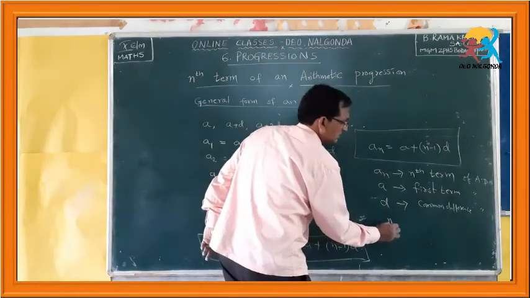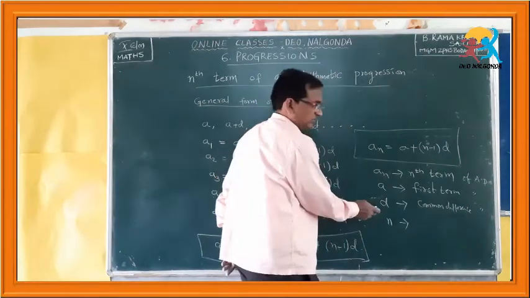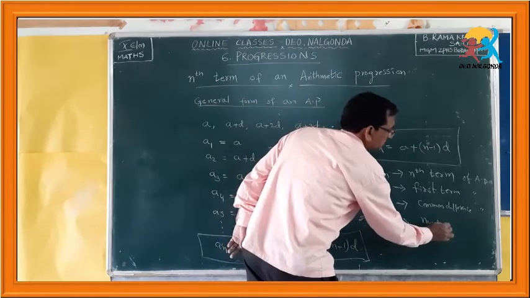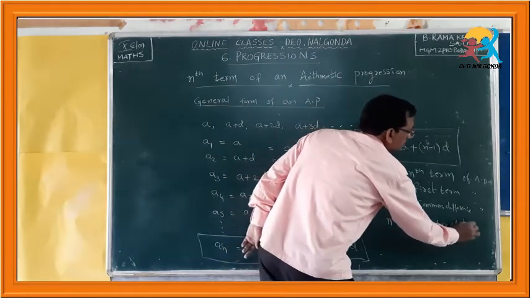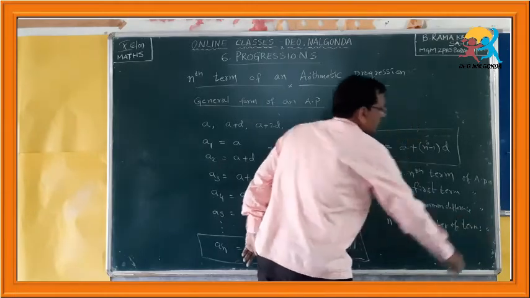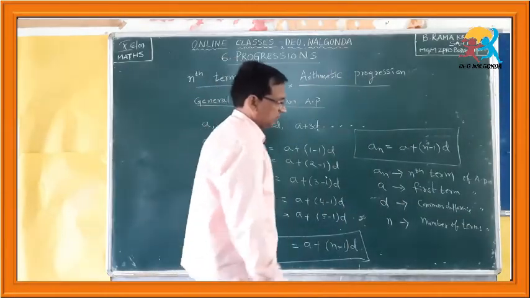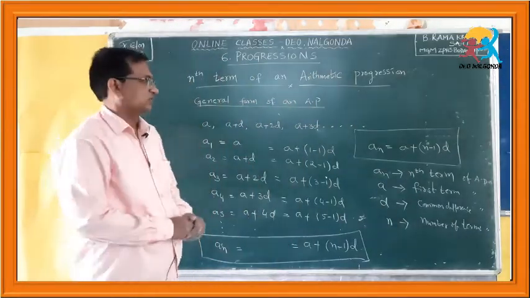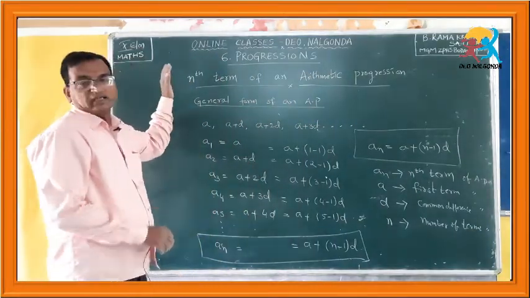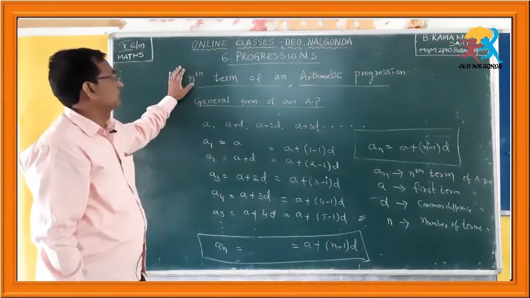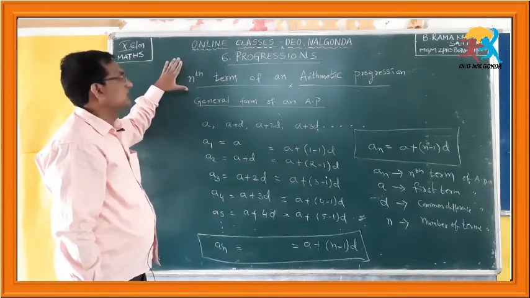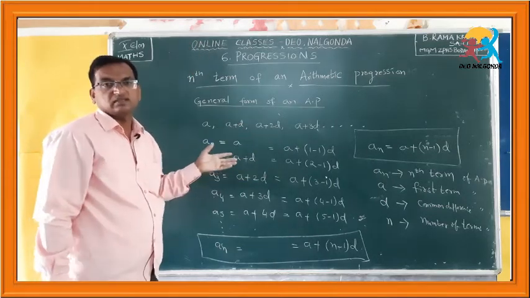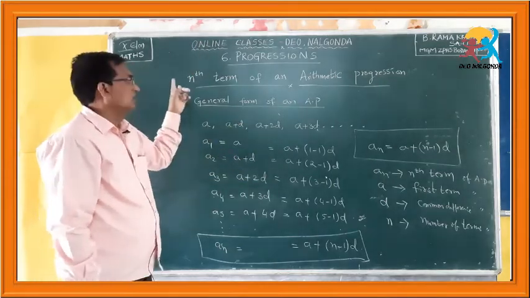And the last one is n. What does this n denote? N denotes the number of terms of an AP. So, you have to understand this very carefully and clearly, so that you are able to do the problems in our next exercise, which are completely based on this topic.